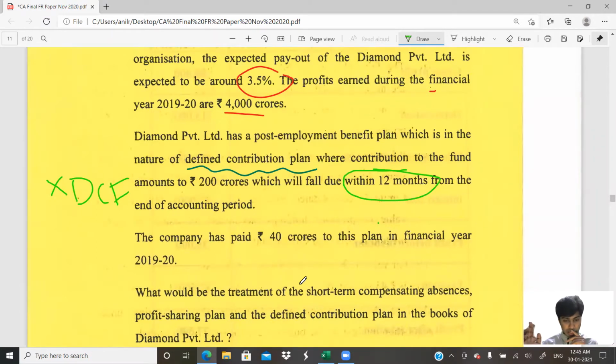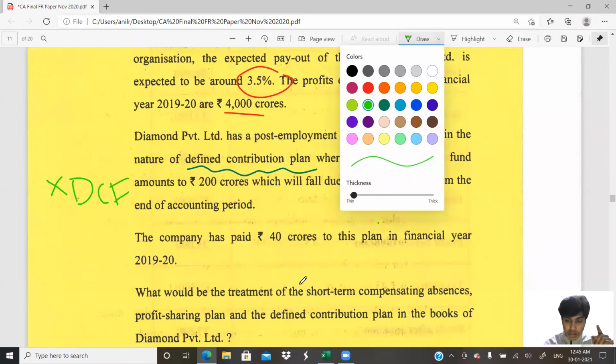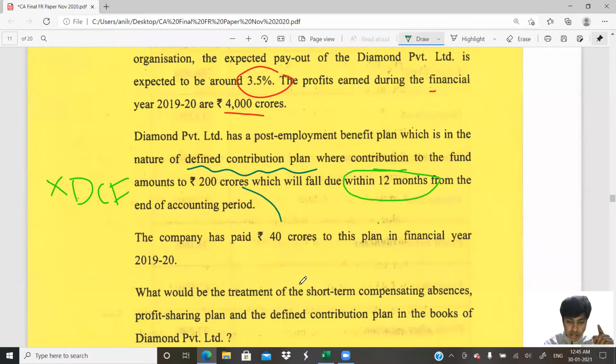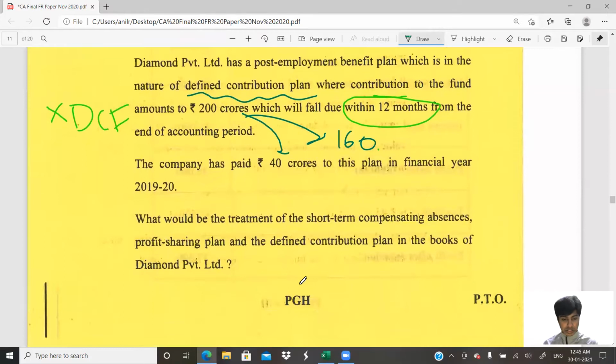Yeah, let's go ahead. The company has paid for, important. Out of this 200, 40 crores has been paid. So how much is not paid? Not paid is 160. So out of 200 crores, 40 crores has been paid. 160 crores is yet to be paid. So we create provision to the extent of 160 crores. That's it. Then what would be the treatment of the short-term compensating absence?